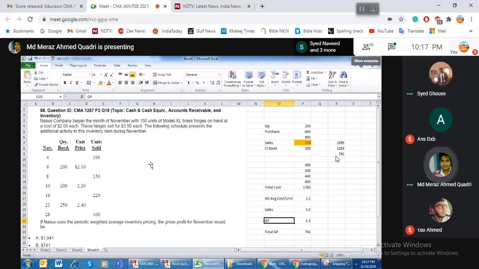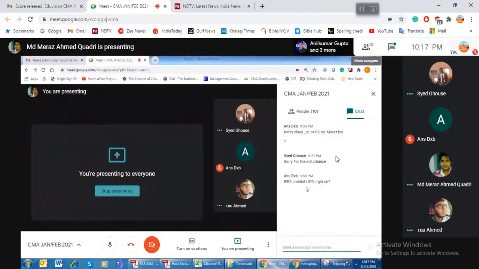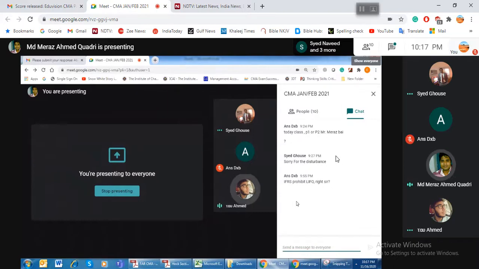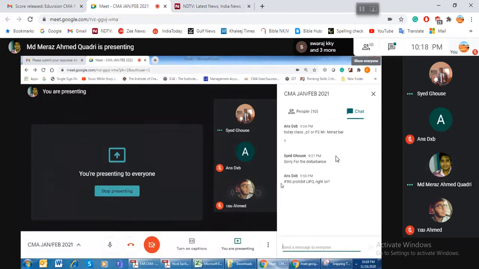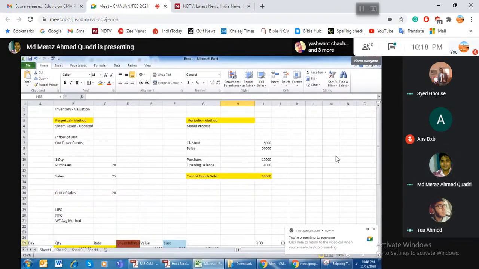So the question can be asked in any process, any way, like how you calculate the inventory based on the weighted average, FIFO or LIFO. I took all the examples now. So I just wanted to summarize it. IFRS prohibits LIFO. Maybe, I don't know. I have to check. नहीं, सही है, ये LIFO ही है. ठीक है, सही लिख दिया मैंने.